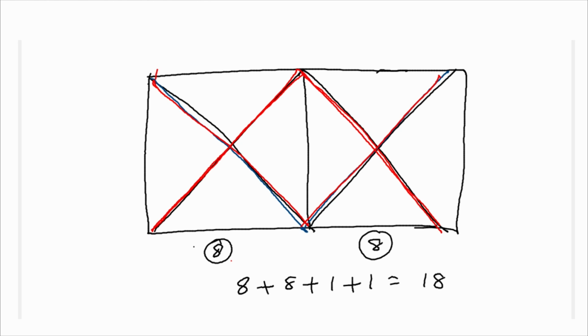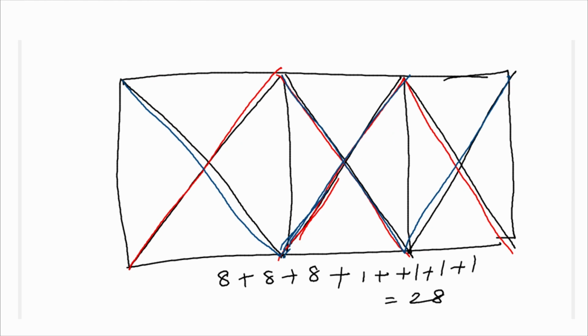Now, we will check with another. Now, there are 3 squares combined. How many triangles are there? The first square has 8, the second square has 8, the third square also has 8. After combining, consider this.